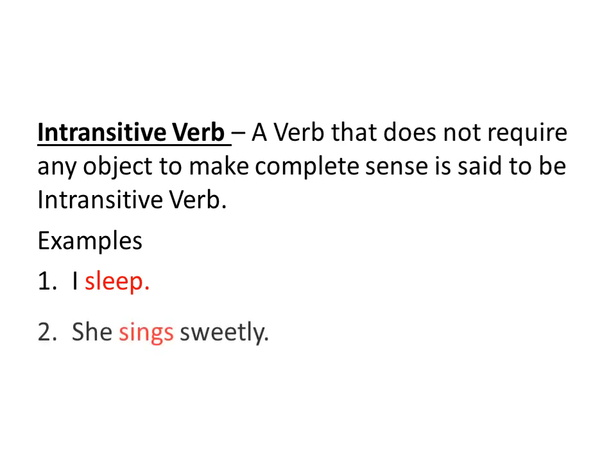Next one, she sings sweetly. Here, though I use the word sweetly, but it's not a direct object. It's an adverb. So, sings word is used here as intransitive verb. Basically, what is the difference between transitive and intransitive verb? Transitive verbs are used in a sentence, and to make the complete sense, they need a direct object. While using the intransitive verb, we do not require any object to make the complete sense.